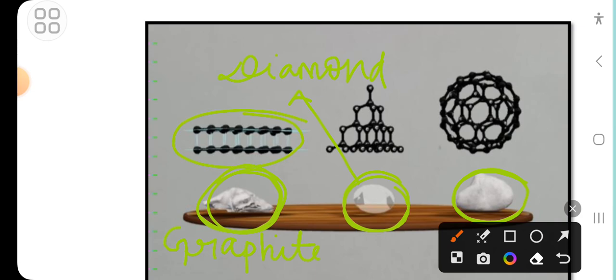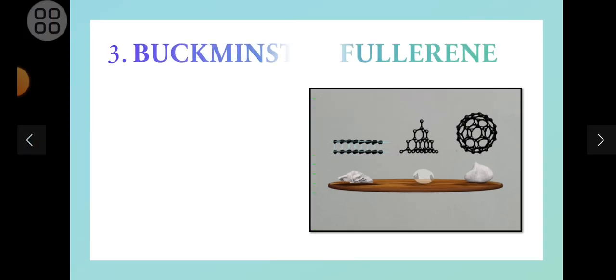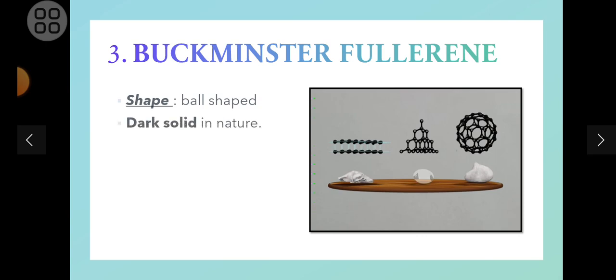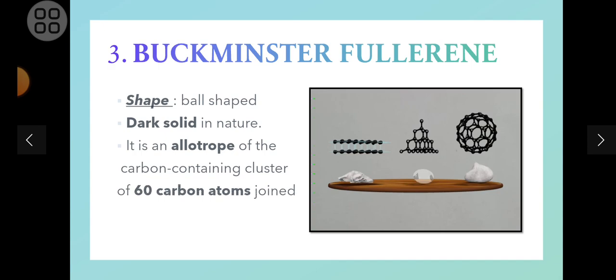This is hexagonal in shape, this is tetrahedral in shape, and this is football-like in its shape, right? Buckminster fullerene: ball shape, dark solid in nature. It is an allotrope of carbon containing a cluster of 60 carbon atoms joined together to form a spherical molecule.